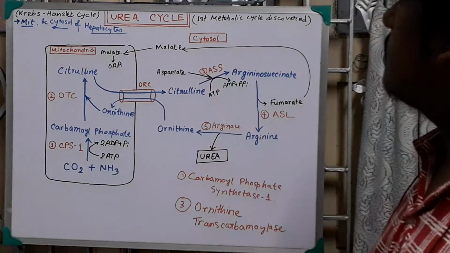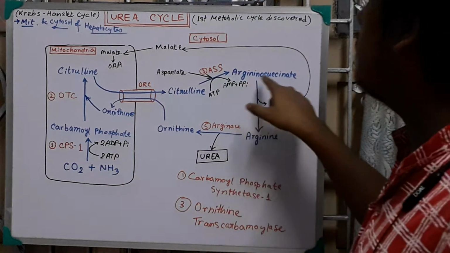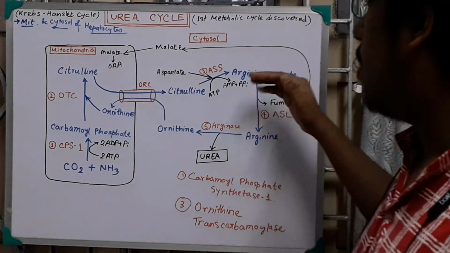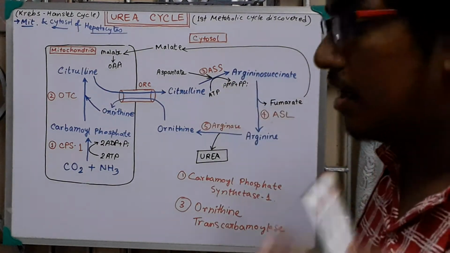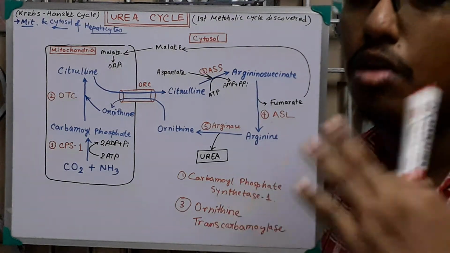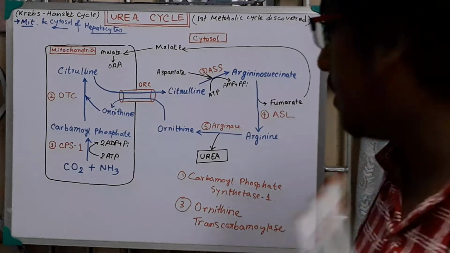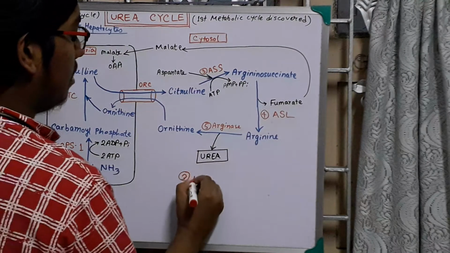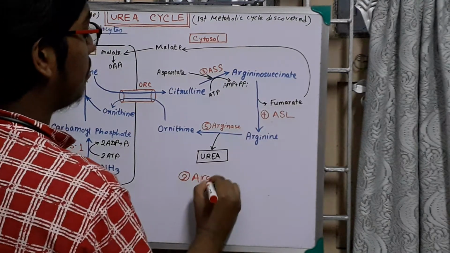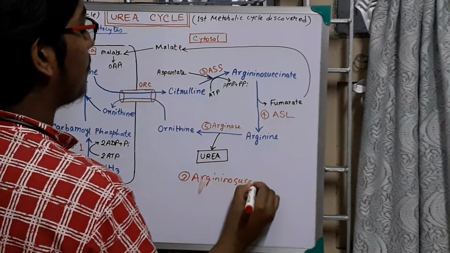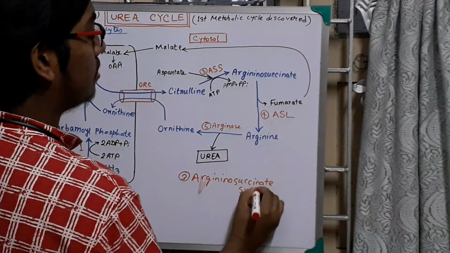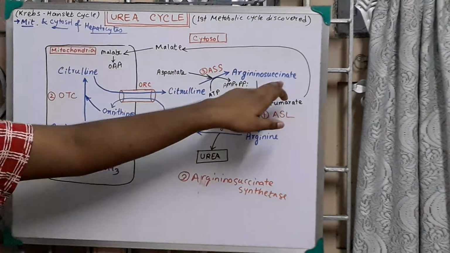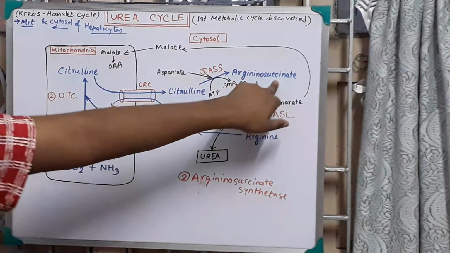In this step, the enzyme is ASS, meaning argininosuccinate synthetase. Here the argininosuccinate is formed. So the enzyme name is argininosuccinate synthetase. Why synthetase? Why not synthase? Because ATP is required, so synthetase. I am mentioning the name here, that third enzyme, argininosuccinate synthetase. From this argininosuccinate synthetase, the argininosuccinate is formed.